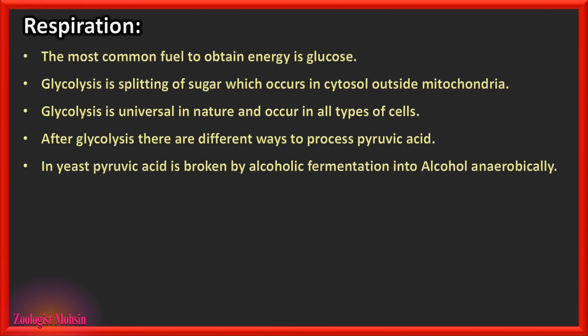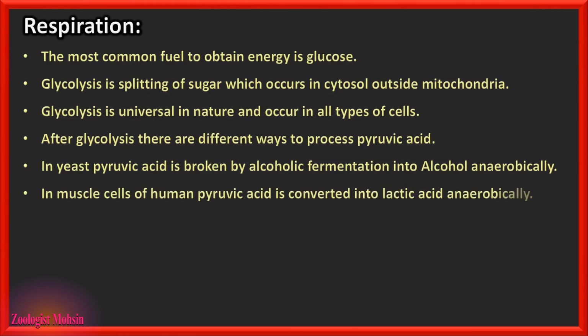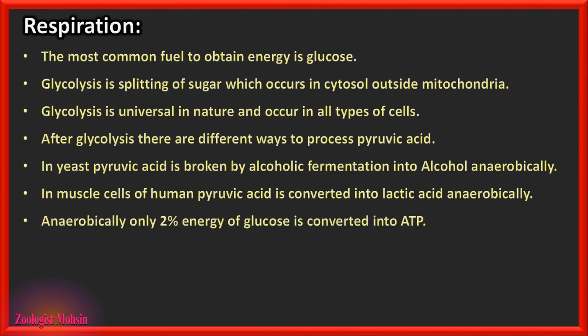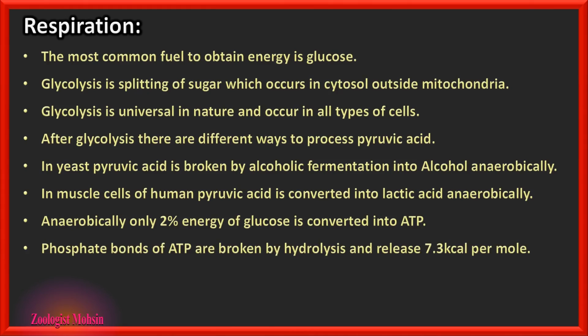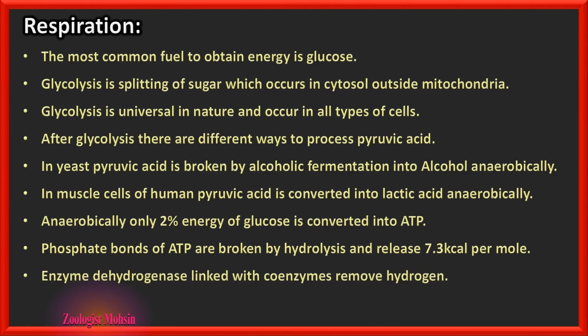In yeast, pyruvic acid is broken down by alcoholic fermentation into ethyl alcohol, please remember, anaerobically, while in the muscle cells of humans, pyruvic acid is converted into lactic acid anaerobically when there is a deficiency of oxygen in the muscles, especially during sprinting or exercise. Anaerobically, only 2% of the energy of glucose is converted into ATP, that is very poor efficiency. Phosphate bonds of ATP are broken by hydrolysis and release 7.3 kilocalories per mole. Please remember that energy is per mole, not per molecule.